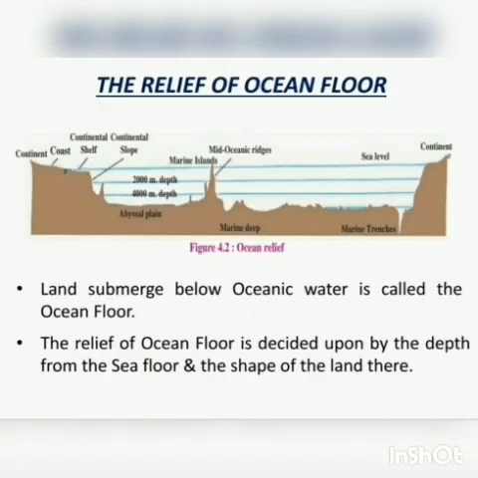We'll be understanding today the relief of ocean floor. Land submerged below oceanic water is called the ocean floor. The relief of ocean floor is decided by the depth of the sea floor and the shape of the land there. The average depth of ocean is around 3,700 meters. The ocean bed is also uneven like the land on the continent. The ocean floor relief consists of all submerged landforms.